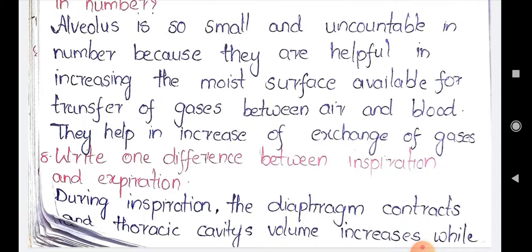Are you able to understand? So in the process of inspiration, the diaphragm contracts so that the volume of the thoracic cavity increases. As the volume of the thoracic cavity increases, it can capture more of the inspired air, so that more oxygen can be taken into the body. That is one difference. And what happens in expiration? Let us see.